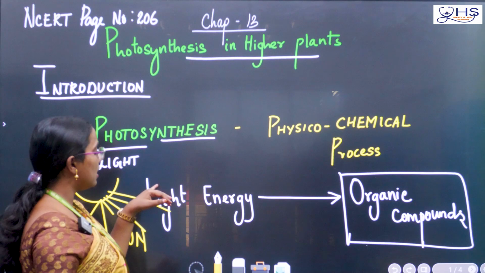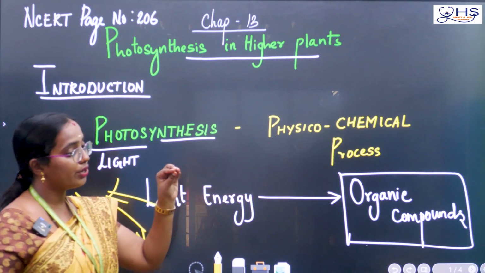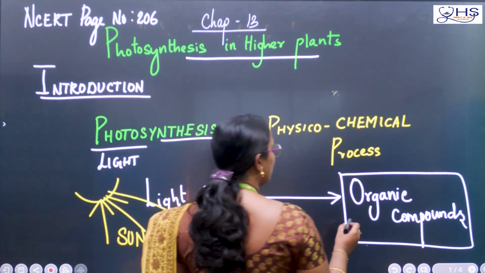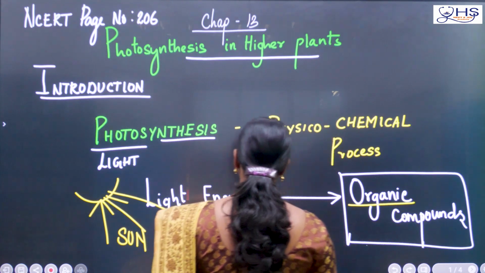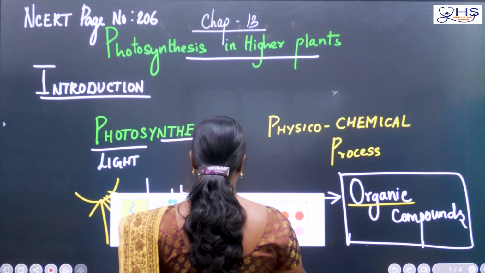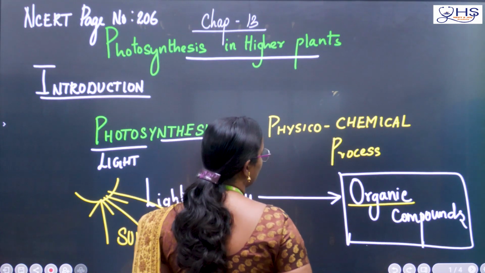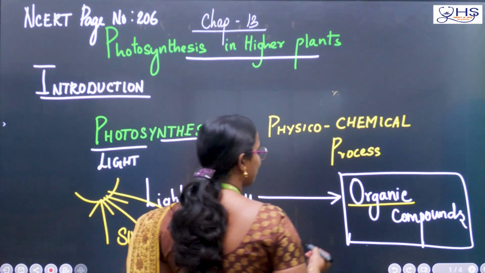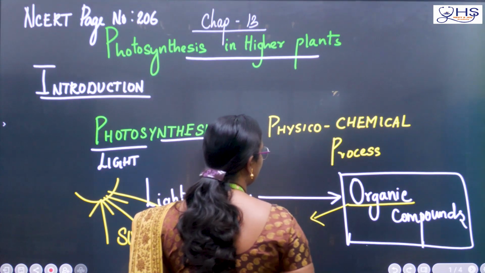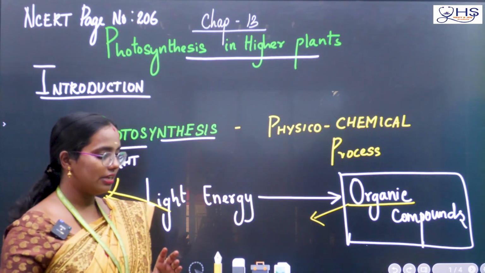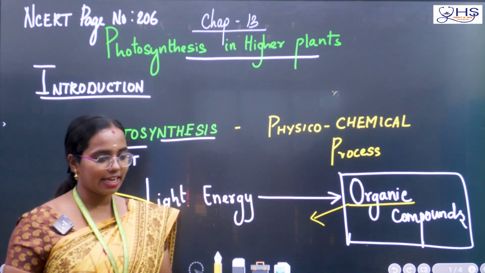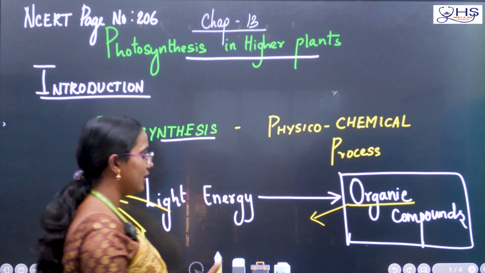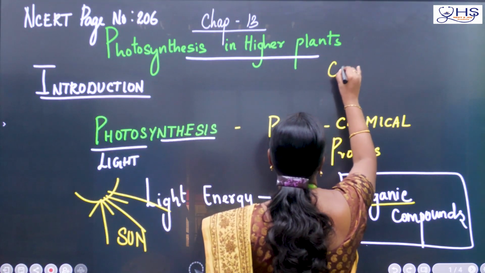Now this light energy is used to produce organic compounds. What is the meaning of the word organic? Natural. No chemicals. In the biomolecules chapter we will learn organic and inorganic compounds.